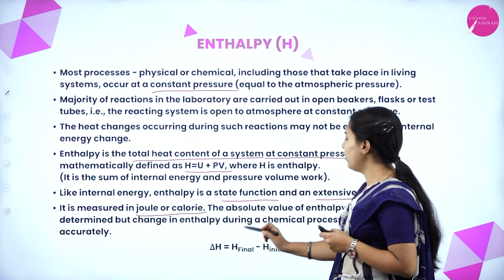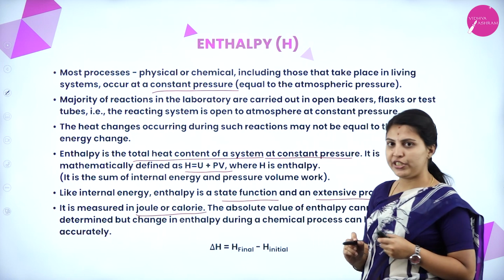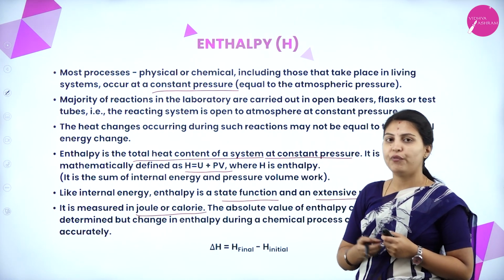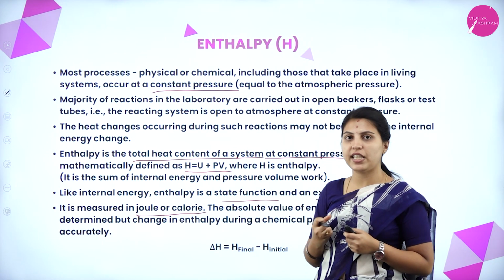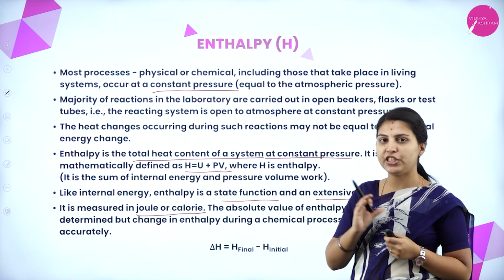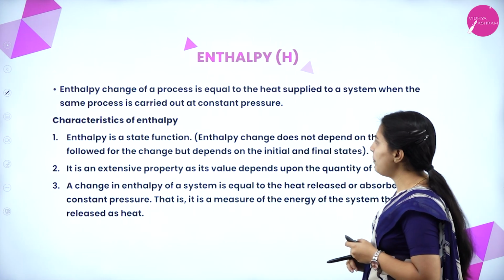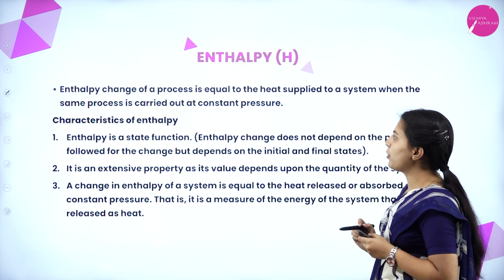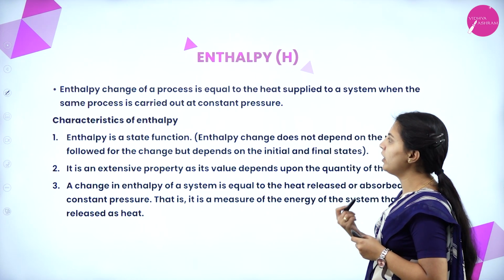Delta H equals H final minus H initial, because it is a state function. You can see the two states, the initial stage and the final stage. It is not path dependent, it depends on the initial and final stages. Enthalpy change of a process is equal to the heat supplied to a system when the same process is carried out at a constant pressure.